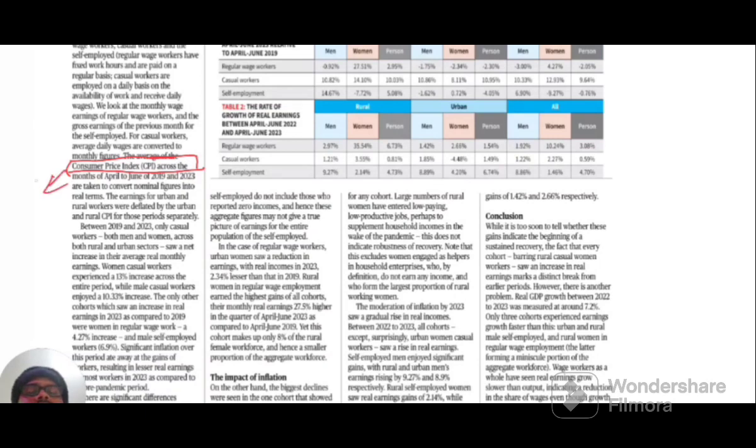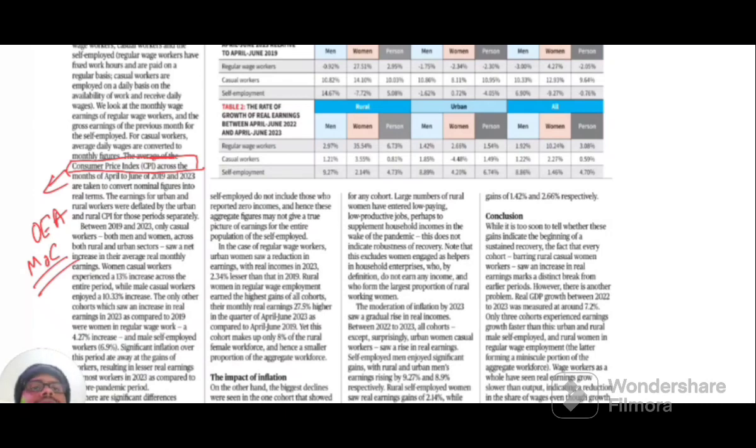The CPI is the basis to calculate the inflation rate, where the consumer price index refers to the prices of various goods and services at the consumer side, where we, the people, buy consumer goods. The price at which we buy these goods becomes the basis to calculate the consumer price index.